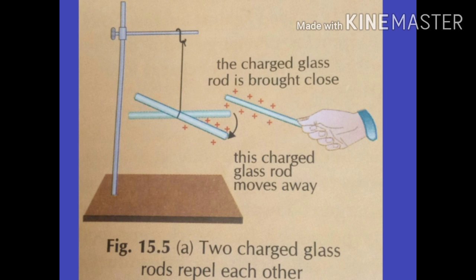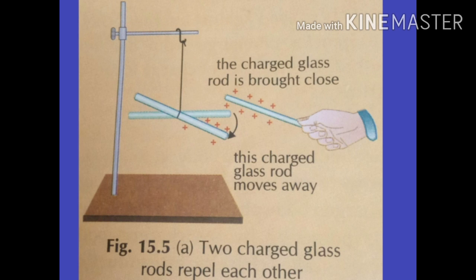Now bring another glass rod rubbed with silk cloth near the suspended rod. Now what do you observe? You observe that the suspended glass rod moves away from the other glass rod. In this case, both the rods are of the same material, that is glass, and both of them are rubbed with silk cloth. So their electric charges are of the same type and they repel each other.